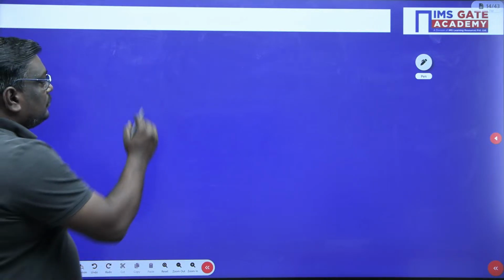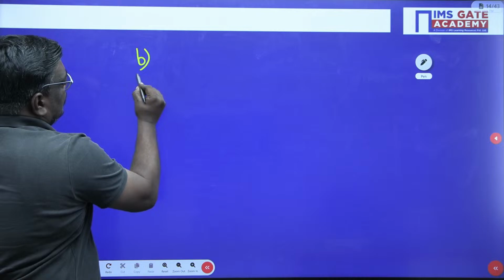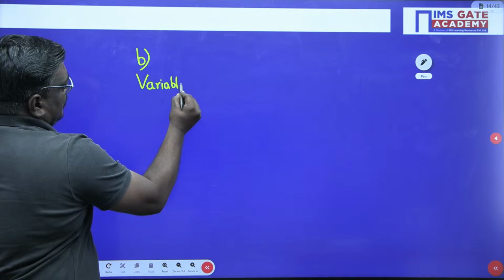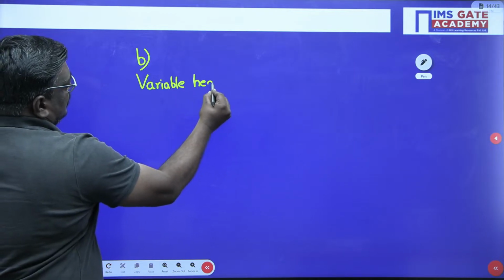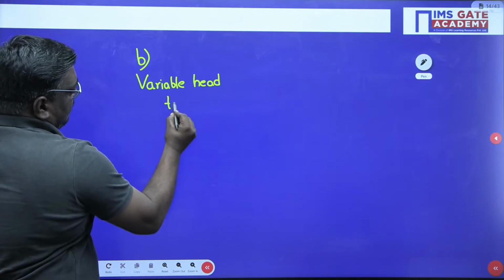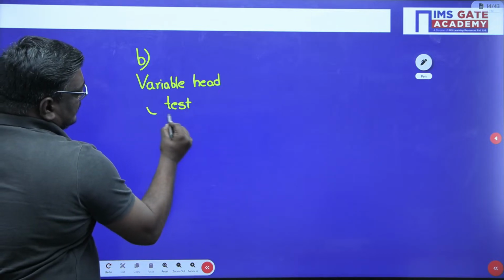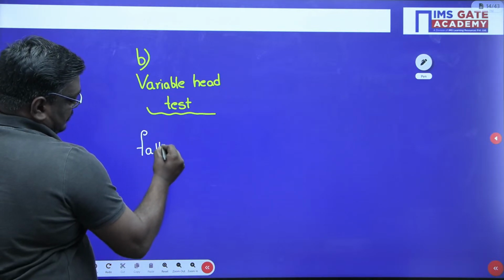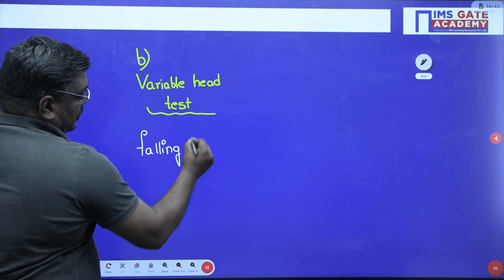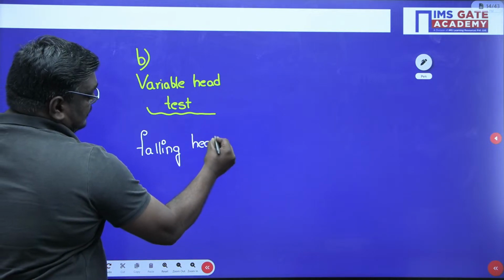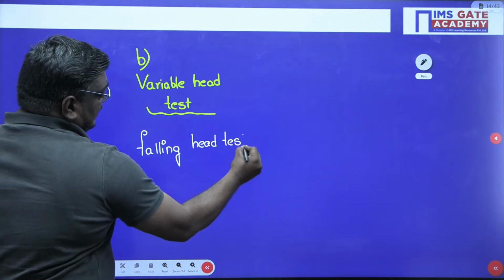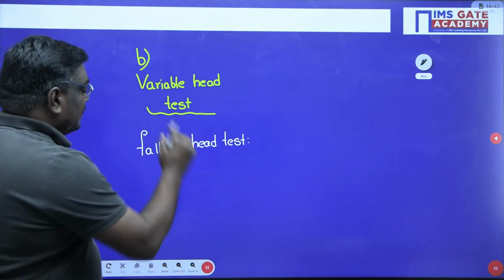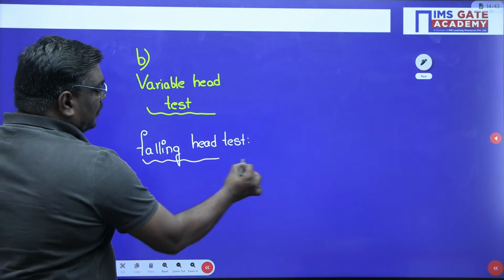Now, the second one we have is the variable head test. And variable head test can also be called falling head test. What, sir? This is also called falling head test. That means in the name itself, the head is going to change. That is nothing but falling head test.